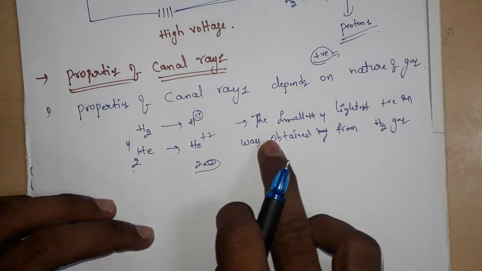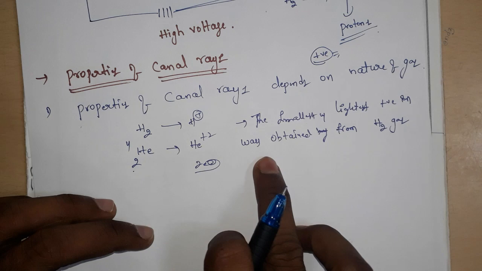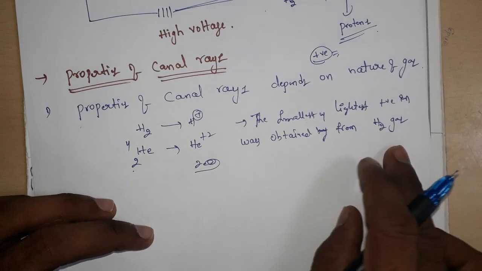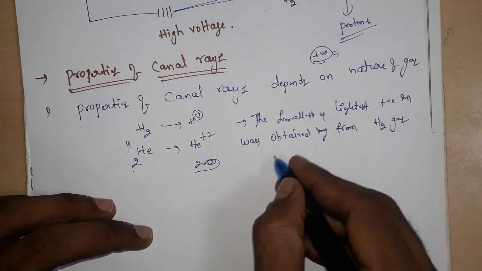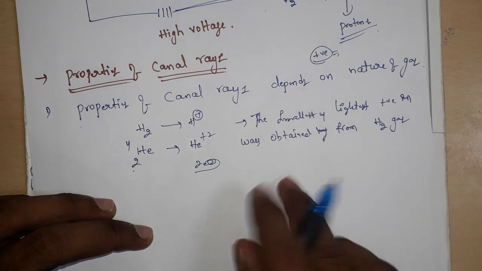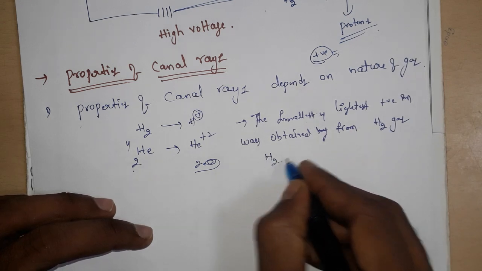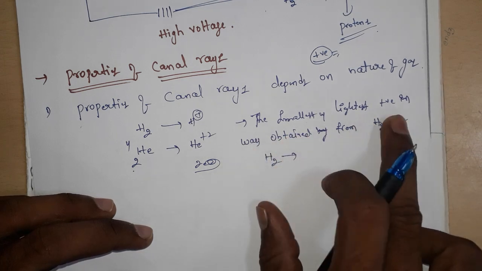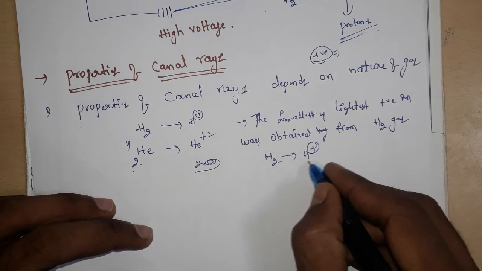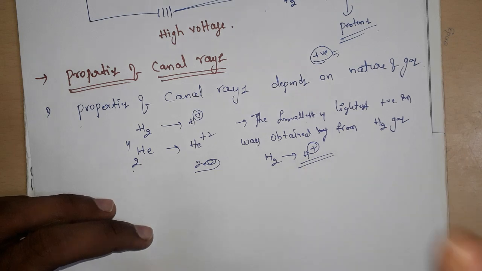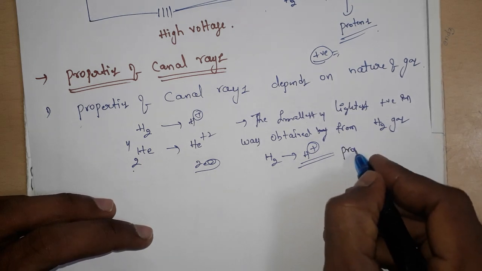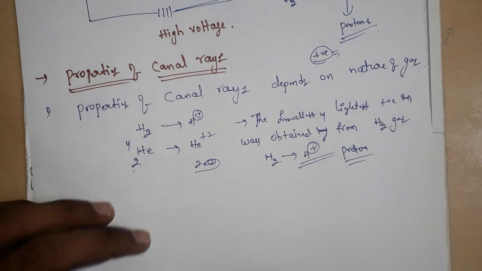From H2 gas you get the smallest, lightest positive ion, which is the H plus ion. This H plus ion is nothing but the proton.